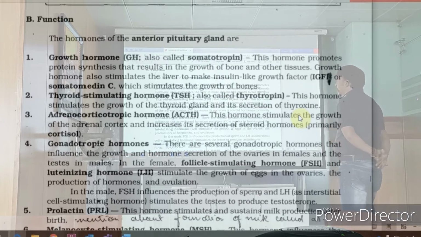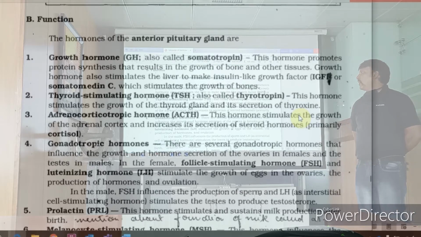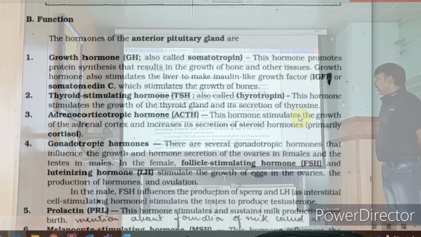All right. Growth hormone, also called somatotrophin. What is it for? Growth, meaning the hormone promotes protein synthesis that results in the growth of the bone and other tissues. Growth hormone also stimulates the liver to make insulin like growth factor, IGF, or somatomedin C, which stimulates the growth of the bones. Meaning calcification of the cartilage tissues happens, elongation happens, all that for the growth hormone.